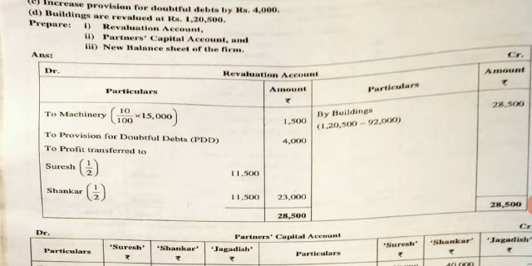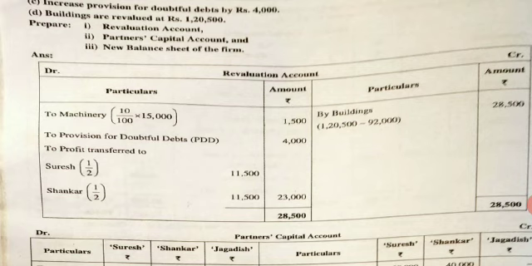In the problem, they have told you to draw the revaluation account, partners' capital account and new balance sheet of the firm after admission of Jagdish. Now students, whatever is asked of you, only those things are to be drawn. They have asked you only the 3 accounts. Do not draw any account extra which is not required. Draw only 3 accounts. Okay.